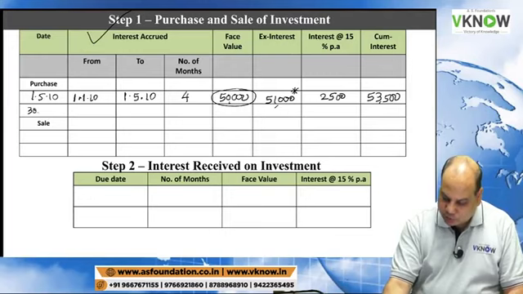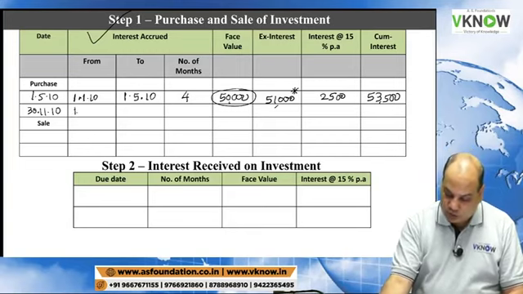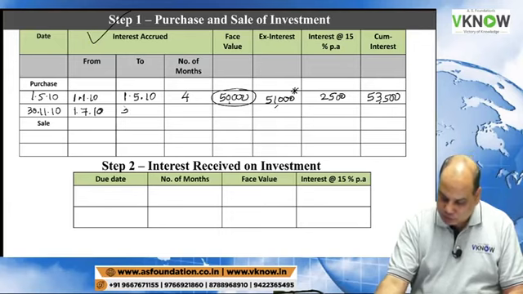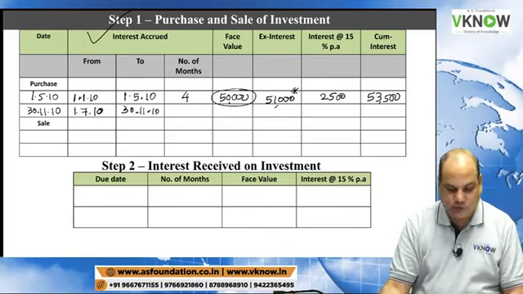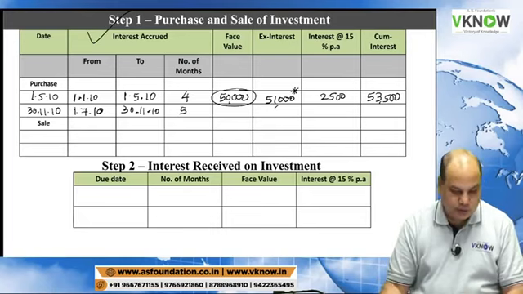Another lot is purchased on 30th November 2010. Interest is already paid up to 30th June. Interest will start from 1st July 10 to 30th November 10: July, August, September, October, November, 5 months.